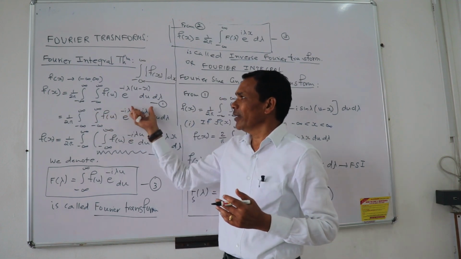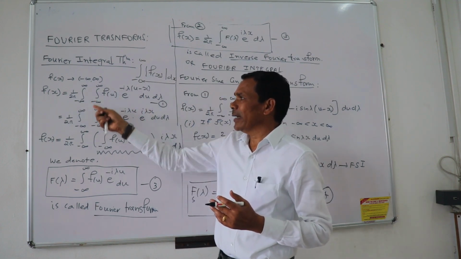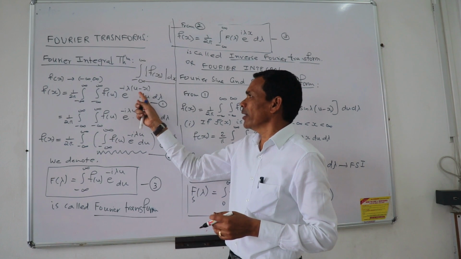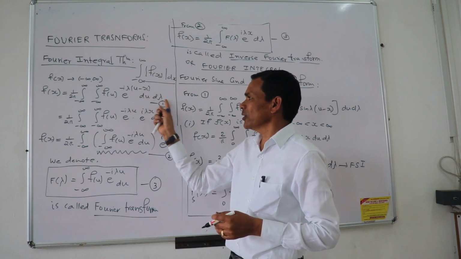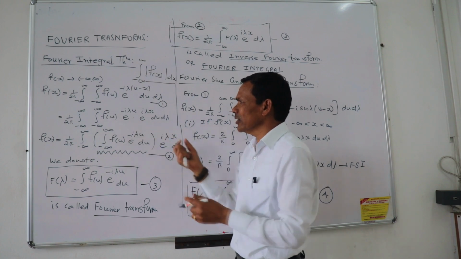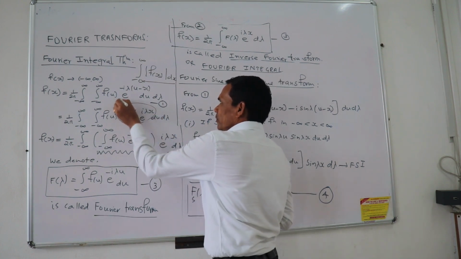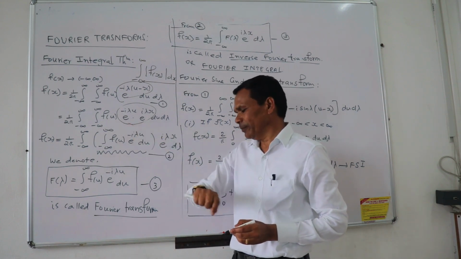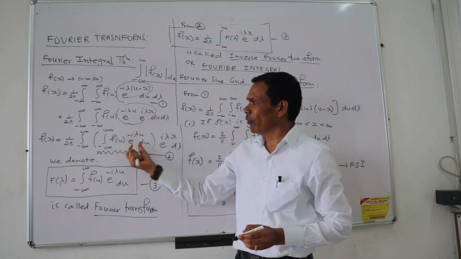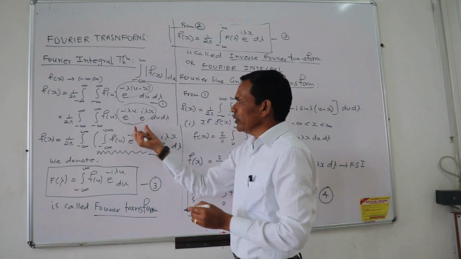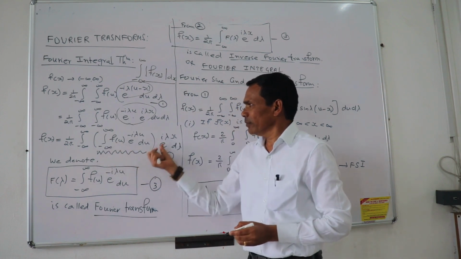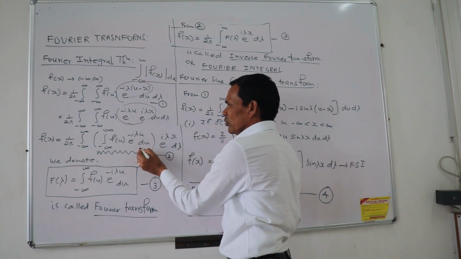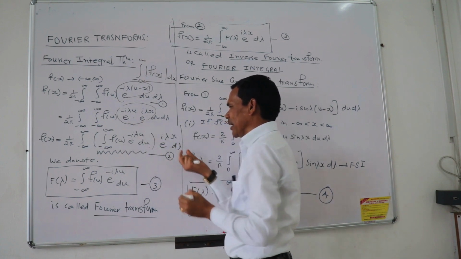Then it is expressible in this particular form: 1 upon 2 pi, minus infinity to plus infinity, double integral of f of u e to the power minus i times lambda times u minus x, du d lambda. To split it, this expression is split by laws of indices, and you are getting this in the form, and further it is split in variable separable form. The du is taken over here, then e to the power i times lambda x d lambda over here.